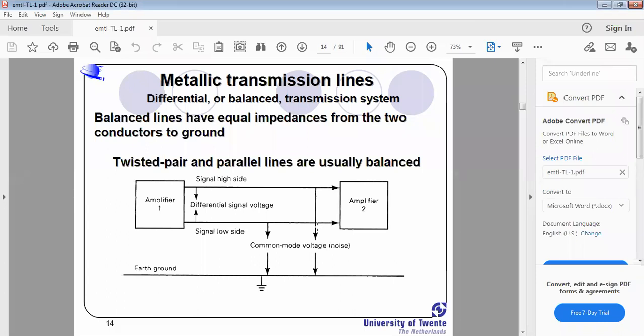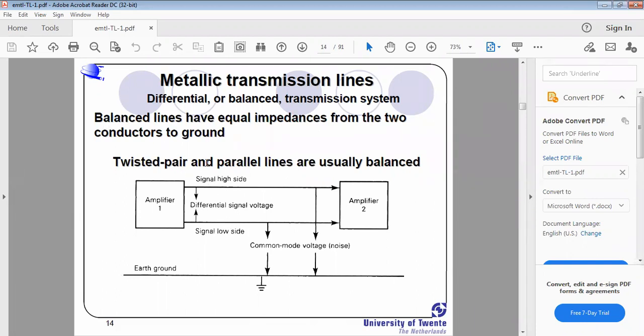Balanced lines have equal impedances from the two conductors to ground, and with respect to ground they always possess identical impedances. With respect to earth surface, with respect to ground, and with respect to some reference, that reference is always zero here. That is the standard. With respect to that, if signal high side and low side both offer equal impedances, then it is said to be a balanced, or differential, transmission line.